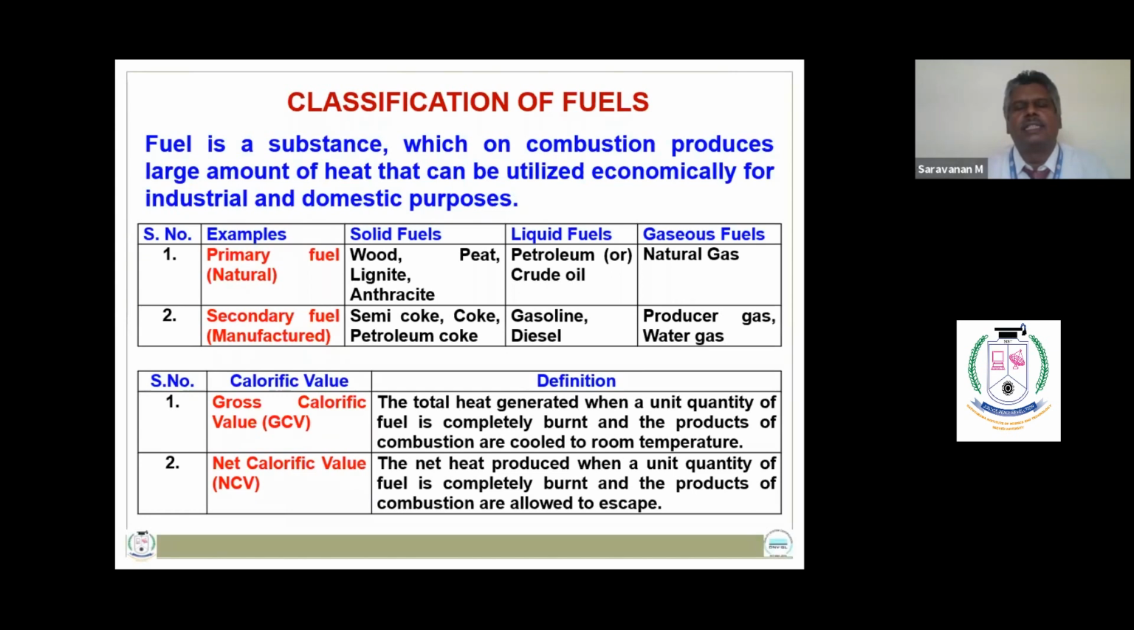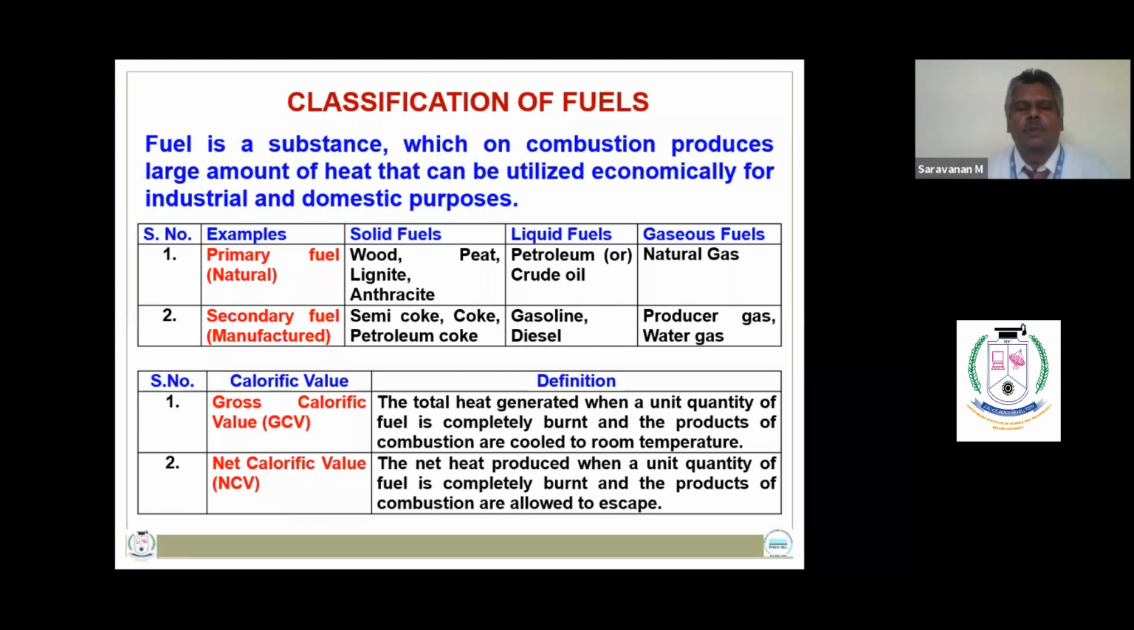Now the next topic, fuels. Fuel is a substance which on combustion produces a large amount of heat that can be utilized economically for industrial and domestic applications. Chemical fuels can be classified into two types: primary fuels or naturally occurring fuels, and secondary fuels or manufactured fuels. The primary or naturally occurring fuels are wood, petroleum and natural gas. The derivatives of primary fuels are semi-coke, coke, gasoline, producer gas and water gas.